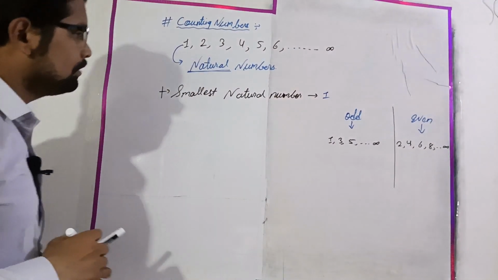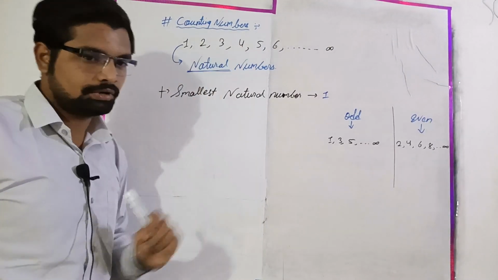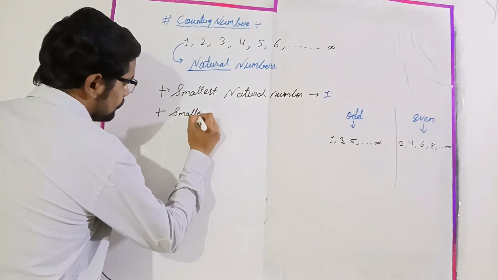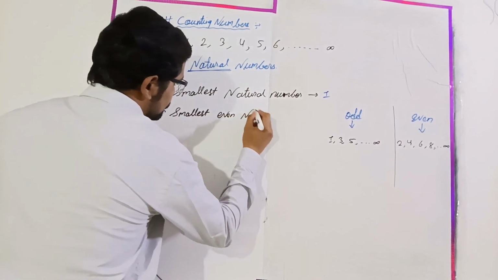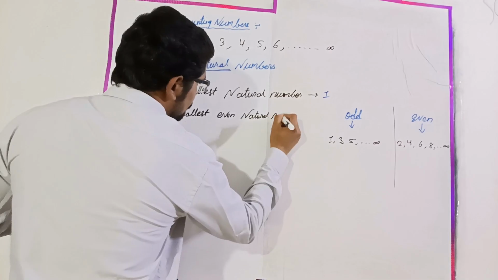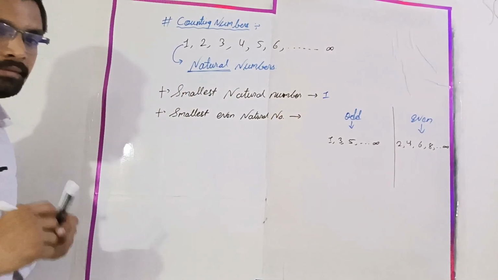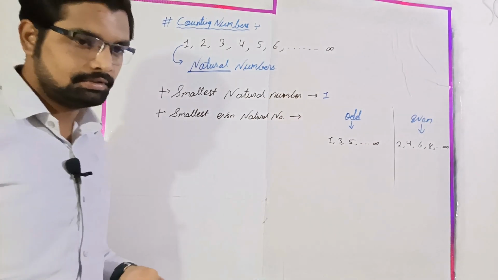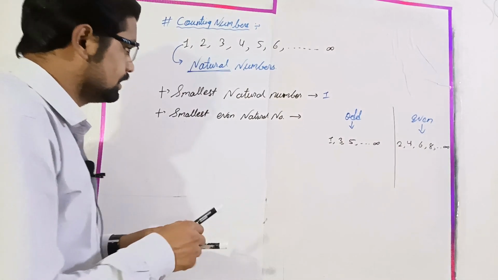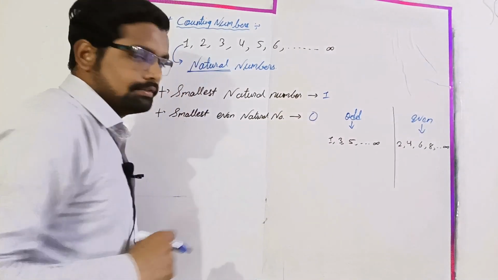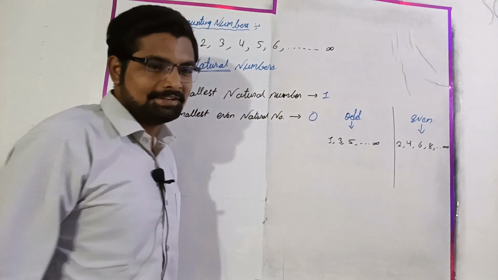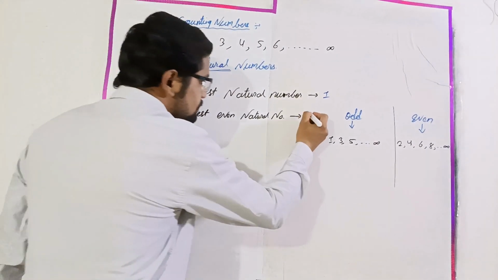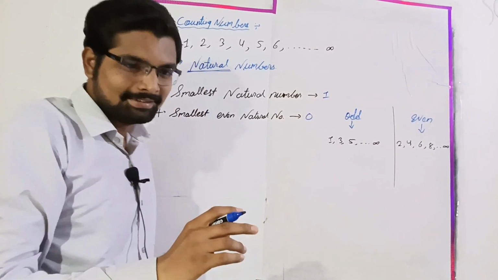Okay, now let's come to our natural numbers. Can you tell me the smallest even natural number? Even natural number means the number which is even and also natural. The number 0? Okay, you say 0. Even and natural. Yes, it will be 2, not 0, because 0 is not a natural number, right?